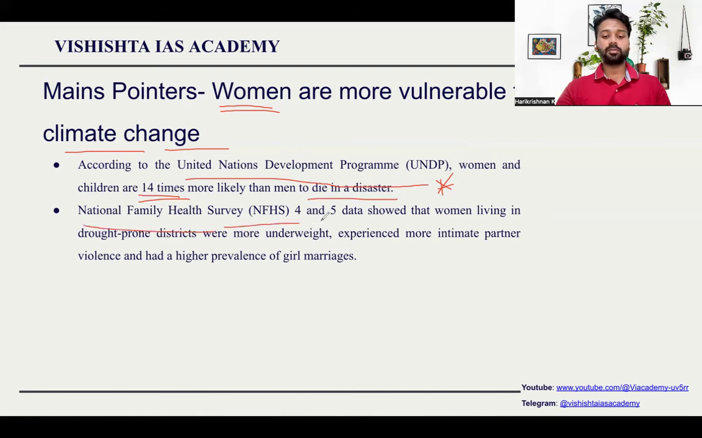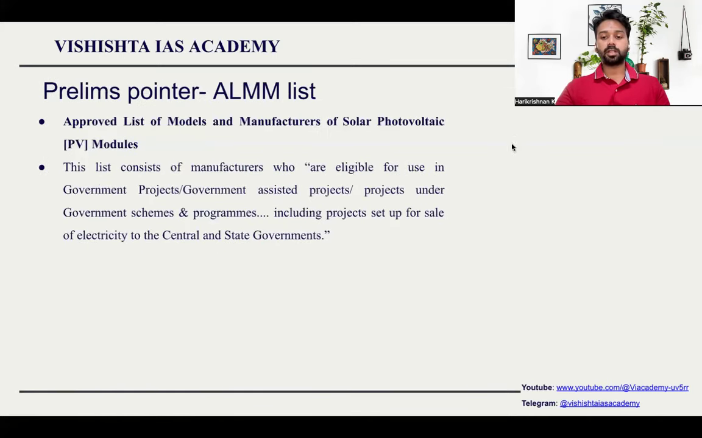National Family Health Survey 4 and National Family Health Survey 5, both the data have shown that women living in drought-prone districts were more underweight, experienced more violence from the partner, and have higher prevalence of girl marriage. So these things show that women are mostly affected with climate change.